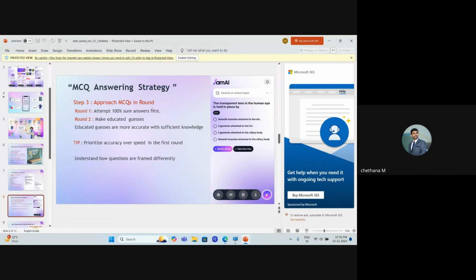Here comes the key thing: in any such competitive exam, you cannot crack it without guesses. The guess I'm talking about is an educated guess, not a wild blind guess. The guesses have more chance of being right only when you have the required foundation, only when you know the topic properly, then you can make a proper guess. Otherwise, it will be just a blind thing.